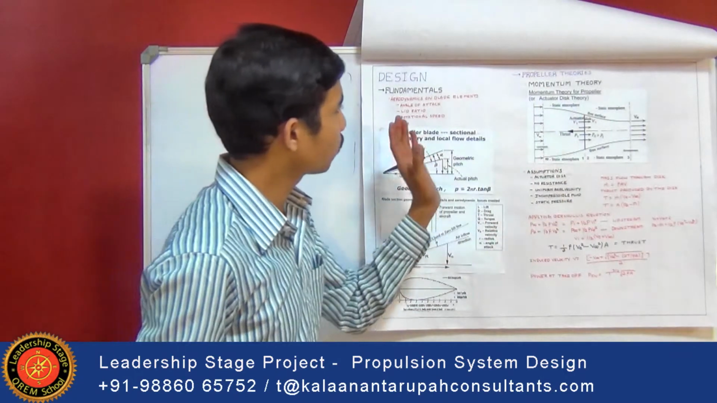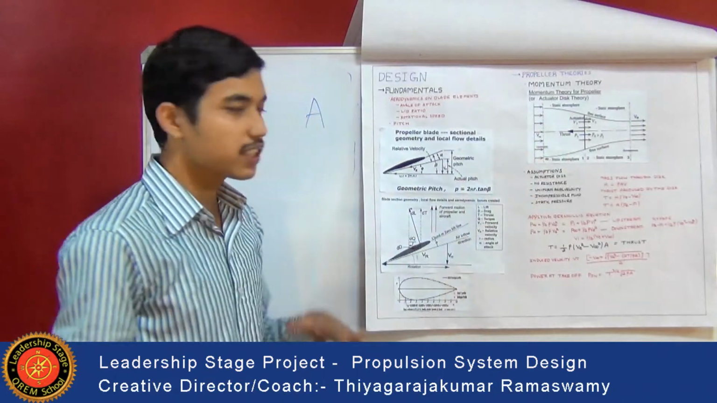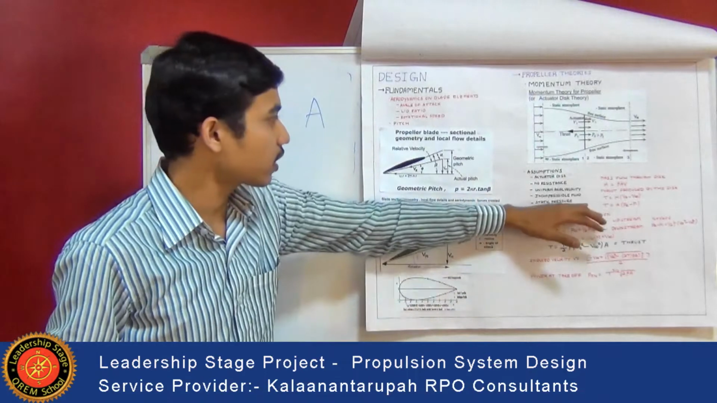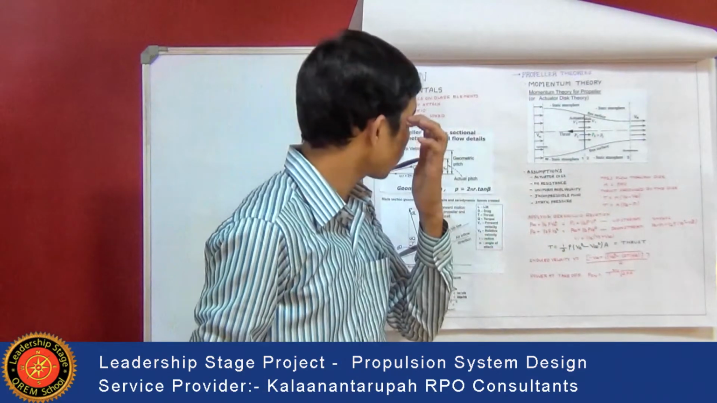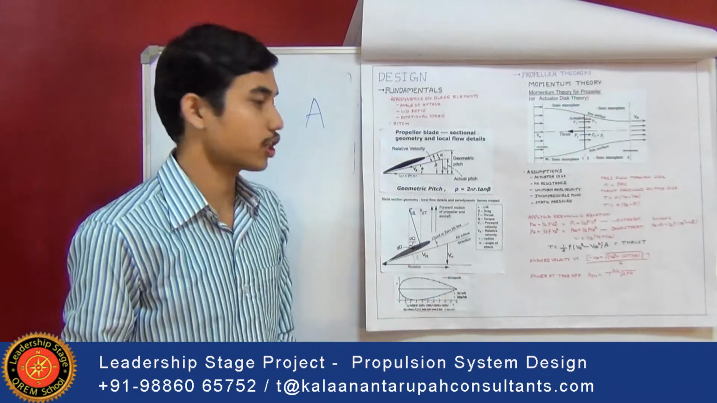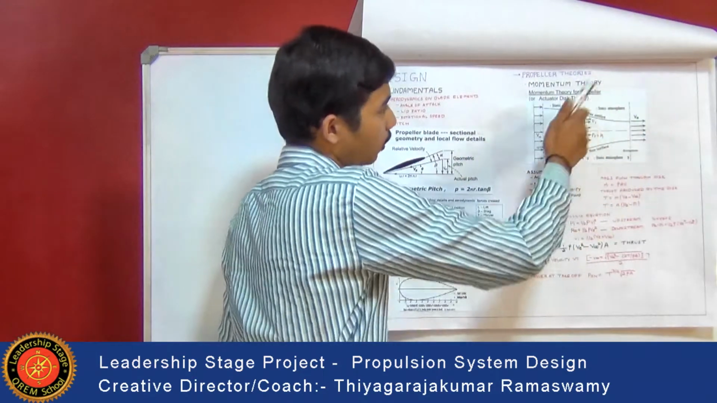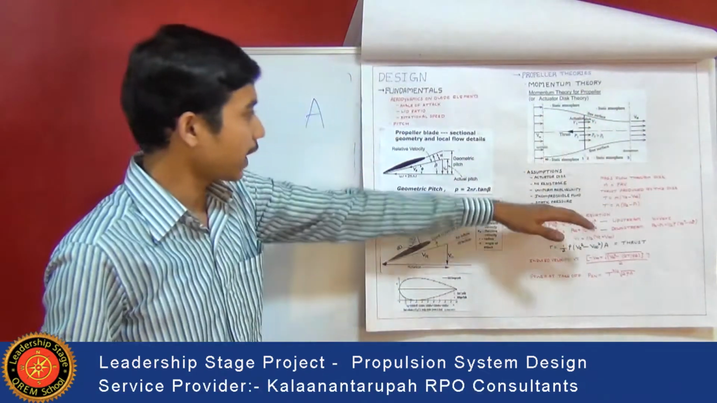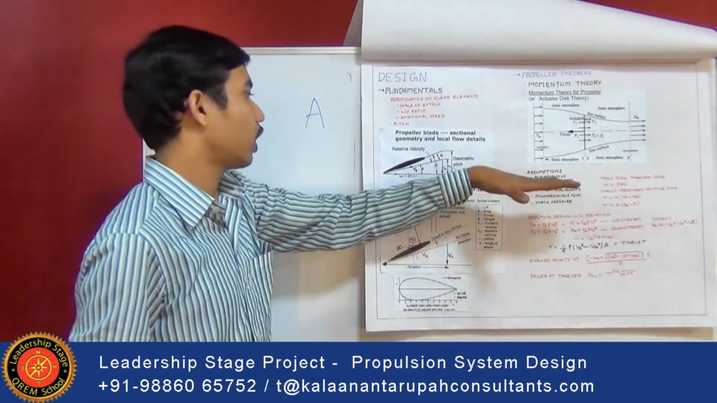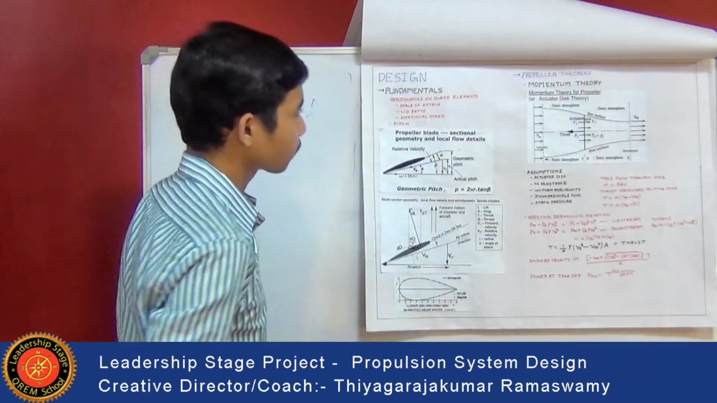Then the axial velocity through the actuator disc is considered uniform. The fluid, that is air, is considered incompressible, and the flow is considered irrotational only in the front and the behind side, but not in the actual inside. The static pressure far upstream and far downstream is considered equal to the atmospheric pressure. So these are the assumptions made before modeling the propeller.